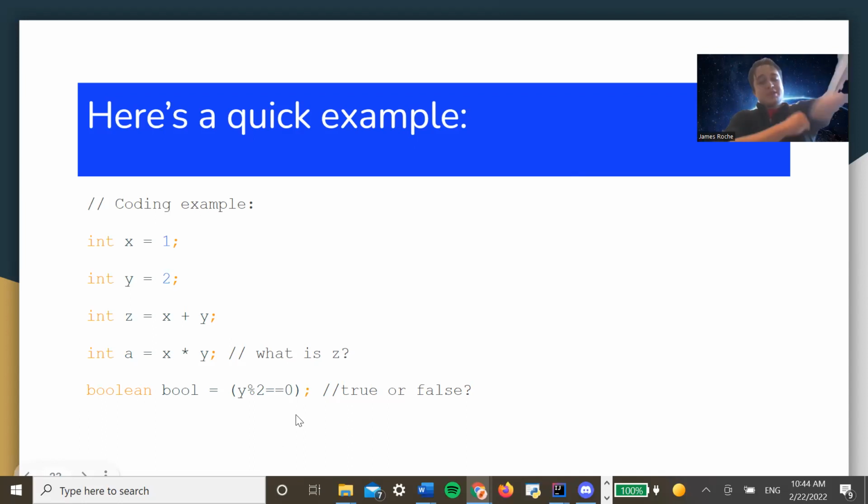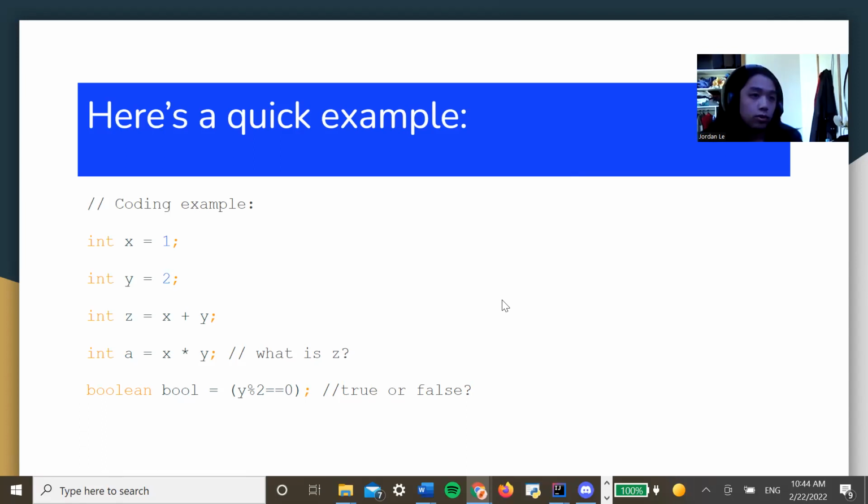Now, with Booleans, we've got y modulus 2 equals 0. We've got this here. Now, is this going to end up as true? Or is that going to end up as false? So we've got y set as 2. We've got this percentage here. Does that equal true or does that equal false? Oh, equals means, hey, is this equal to this? Question mark? Yeah.